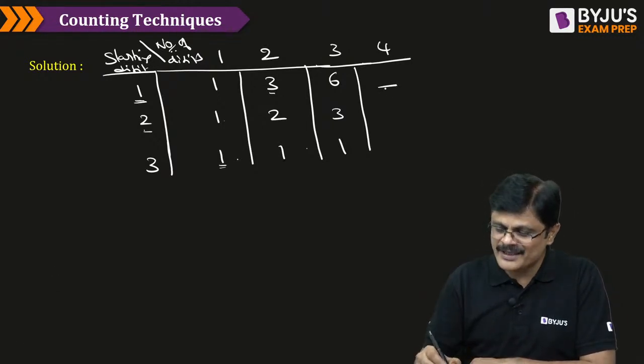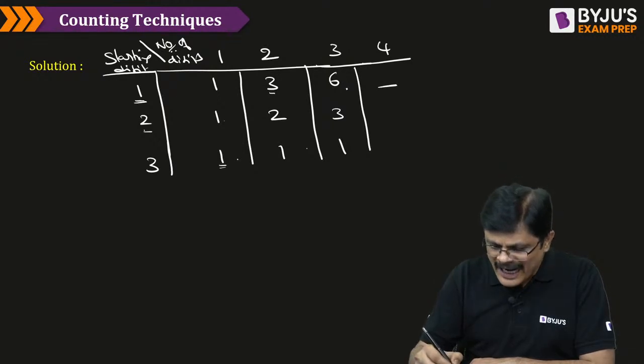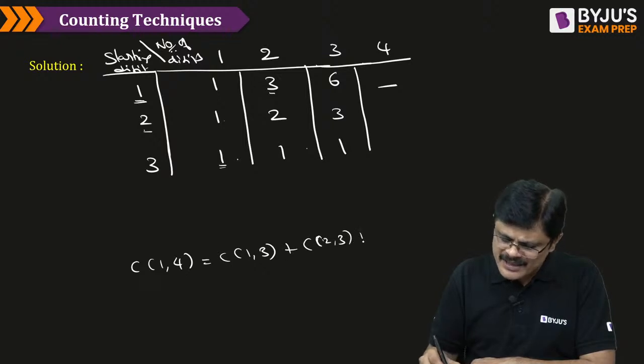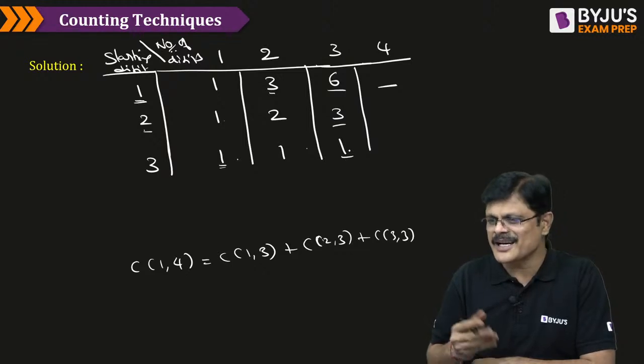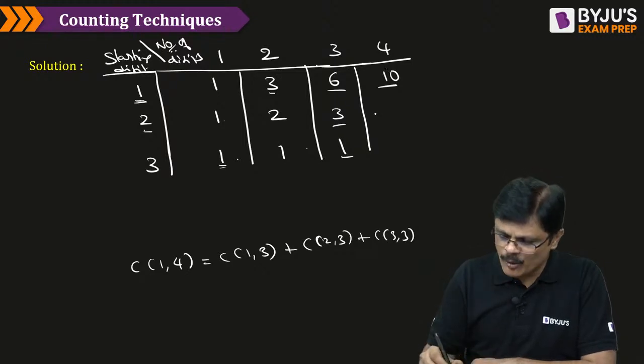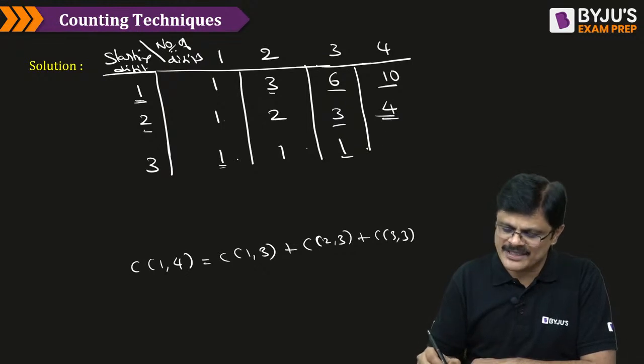So for this, what we need to do? Add all of this. Because starting with 1, when you want a 4 digit number, it can be starting with 1 three digit number, or starting with 2 three digit number, or starting with 3 three digit number, which are already available for us. Just add these: 6 plus 3 plus 1, which is 10, my dear friends. And for this, simply add these two: 3 plus 1, which is 4. And for this, it is simply 1, my dear friends.